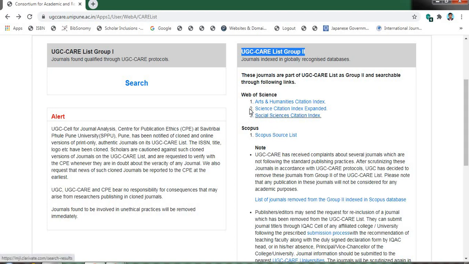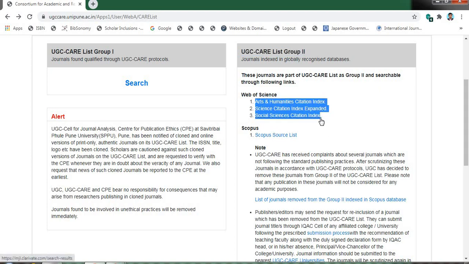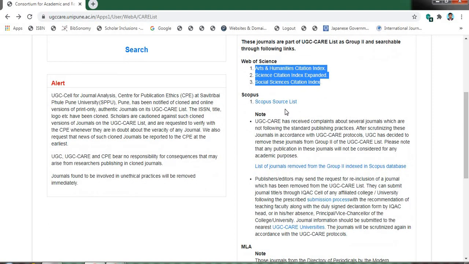Note that all the journals indexed in these three databases of Web of Science, that is Arts and Humanities Citation Index, Science Citation Index Expanded and Social Sciences Citation Index, so any journal indexed in any of these databases will come under UGC CARE list group 2. Similarly, the journals indexed by the Scopus database will also come under UGC CARE list group 2, except the list of journals removed by UGC.